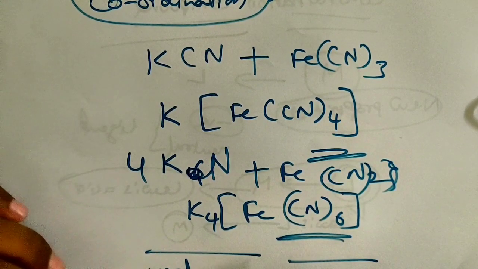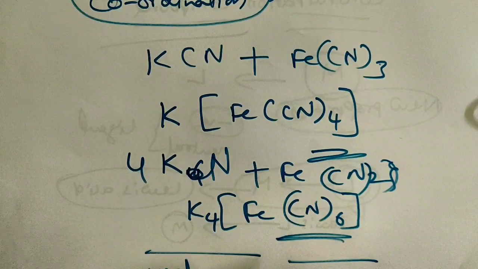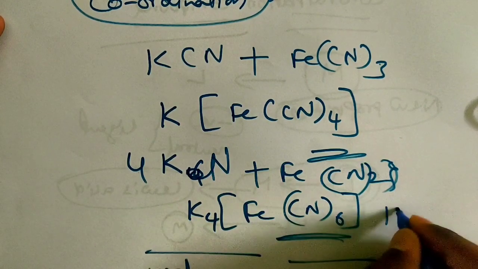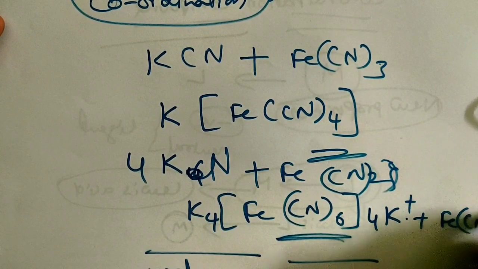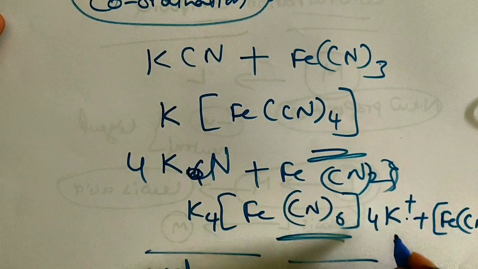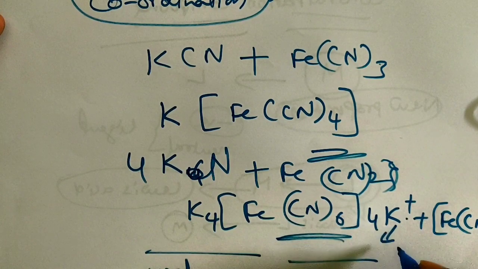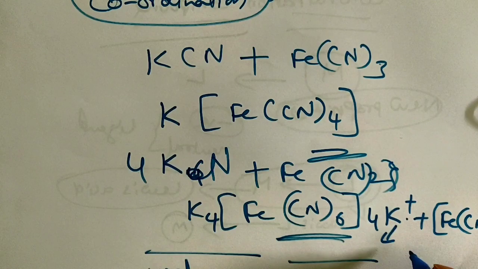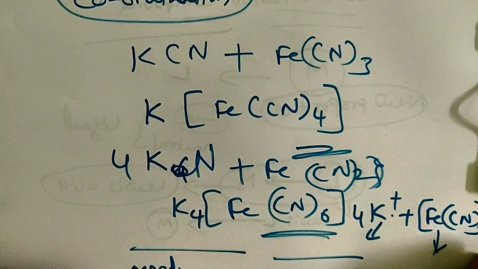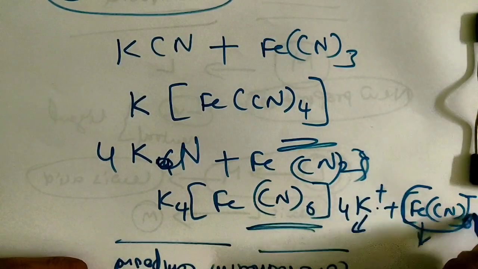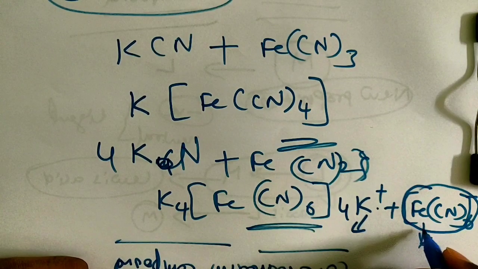So in this compound, I already told you the double salt is completely ionizable, but this compound will not be completely ionizable. When you add water to this, when you dissolve this in water, you will get 4K plus and [Fe(CN)6], this you are going to get. Okay, so this is the ionization sphere, you can say. It is also called the ionization sphere, or you can say this is a counter ion. So this [Fe(CN)6] is called the coordination sphere, or inside it is called the coordination entity.